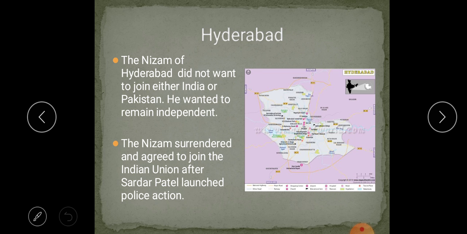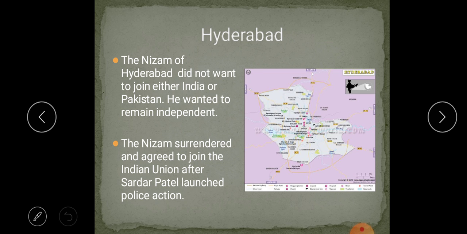I want to tell you why: the British gave 3 options, as I told you. The princely states, the kings, could either join Pakistan or India, or remain independent. For that purpose I am taking Hyderabad last. The Nizam of Hyderabad, which today is in Andhra Pradesh, did not want to join either India or Pakistan.